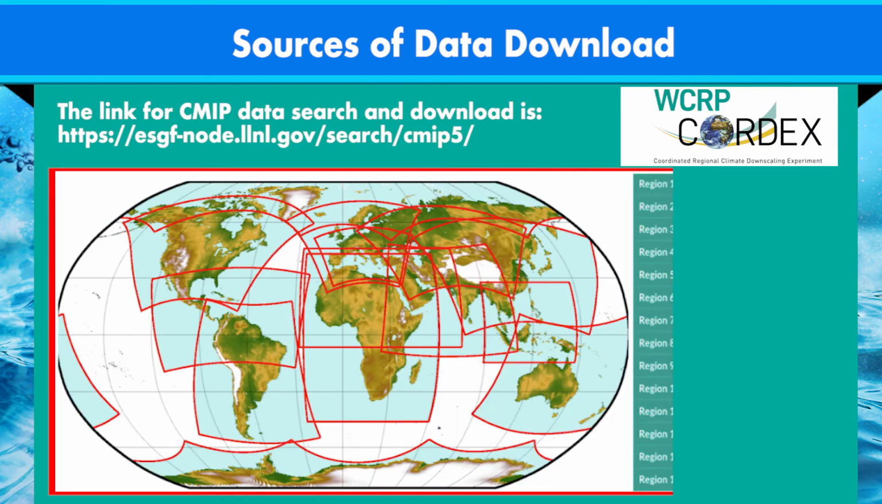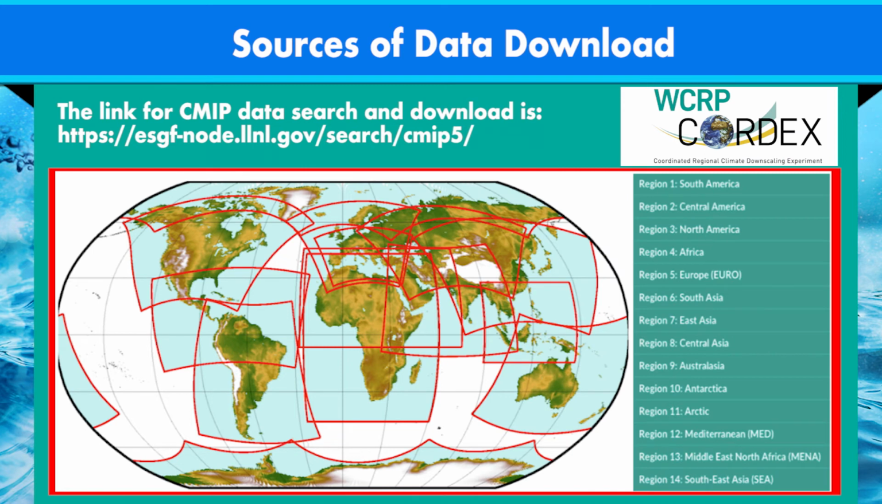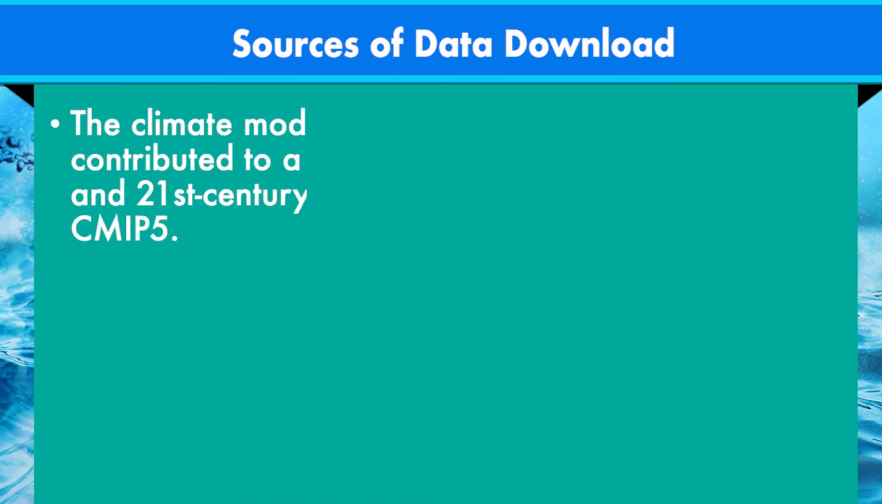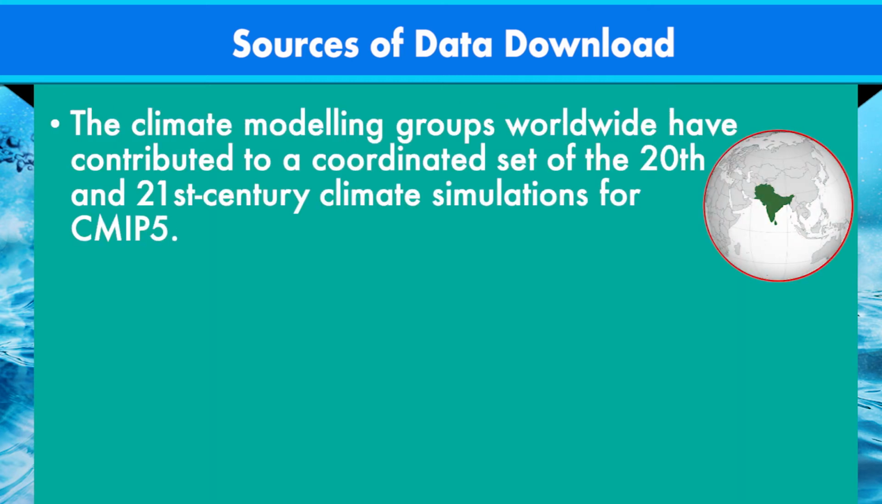Another source is CORDEX South Asia. The Coordinated Regional Downscaling Experiment, or CORDEX, is mainly associated with GCM projections from the Coupled Model Intercomparison Project and was downscaled with RCMs run by various research institutions. CORDEX data sets are available for 14 domains covering the entire globe. The climate modeling groups worldwide have contributed to a coordinated set of 20th and 21st century climate simulations for CMIP.